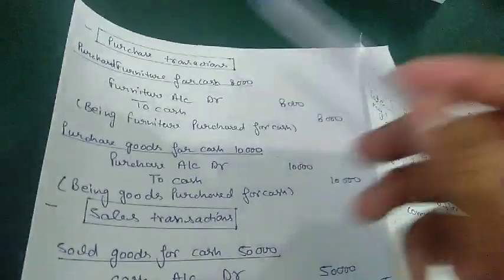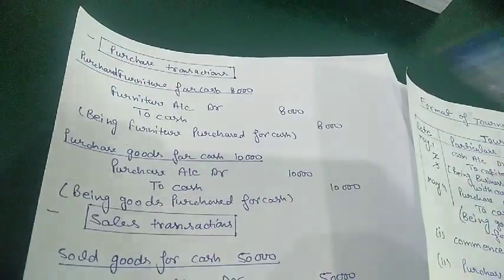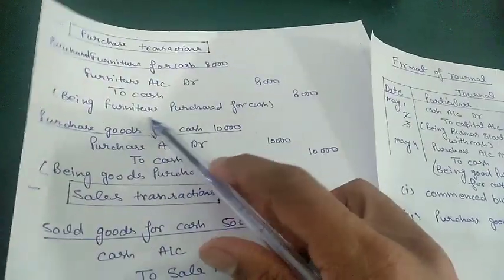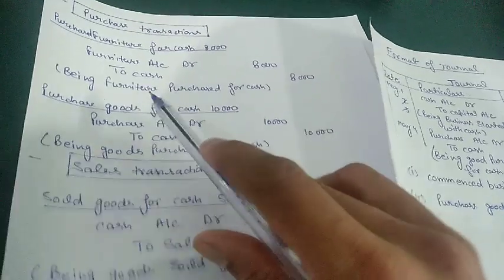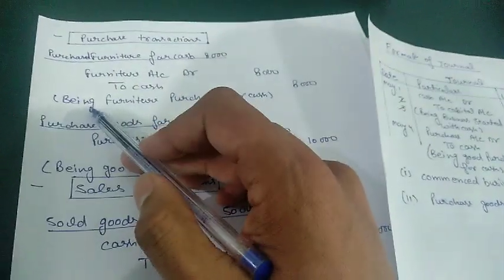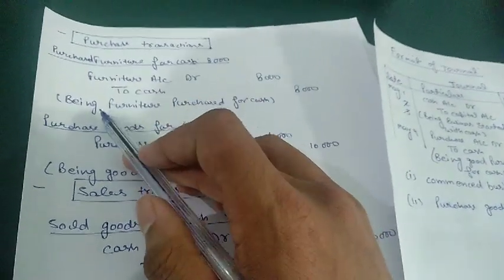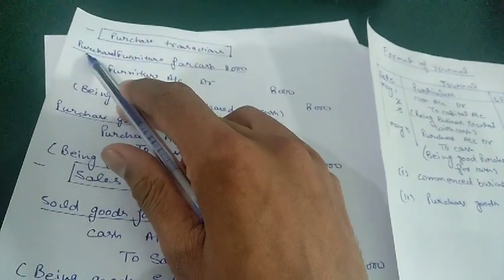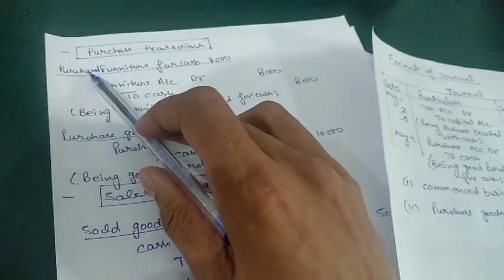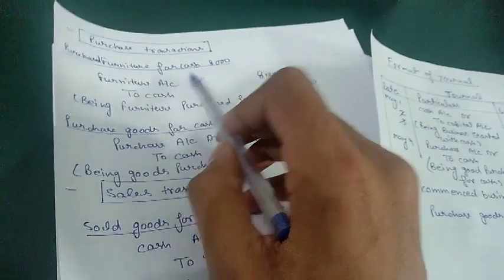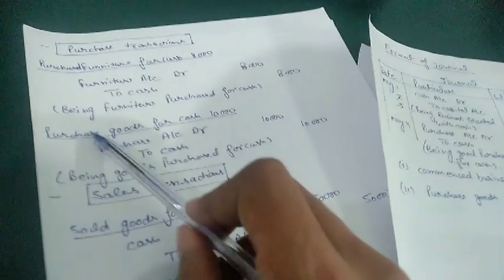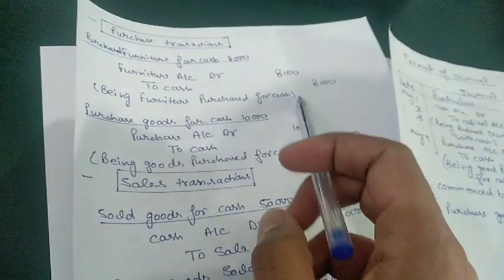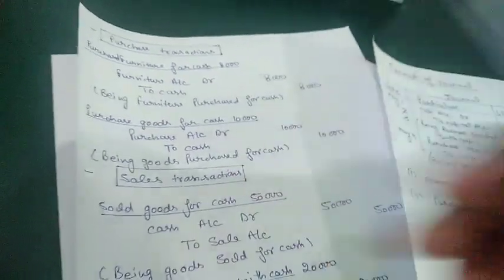And one more thing we need to learn: after recording every transaction, we need to write a narration. If you are not able to narrate this, what do you need to do? Just add 'being' before this. It will be 'being furniture purchased for cash', 8,000. We need not mention the amount in the narration.